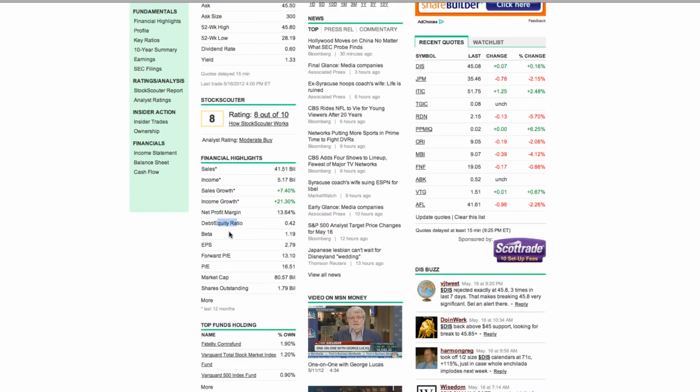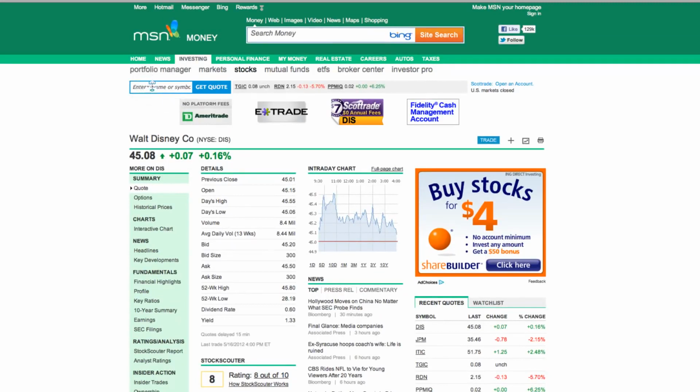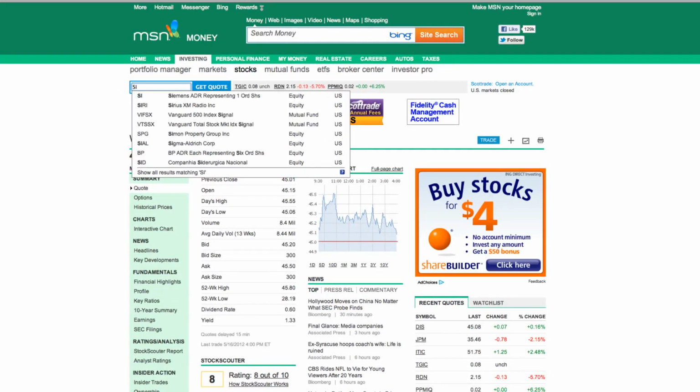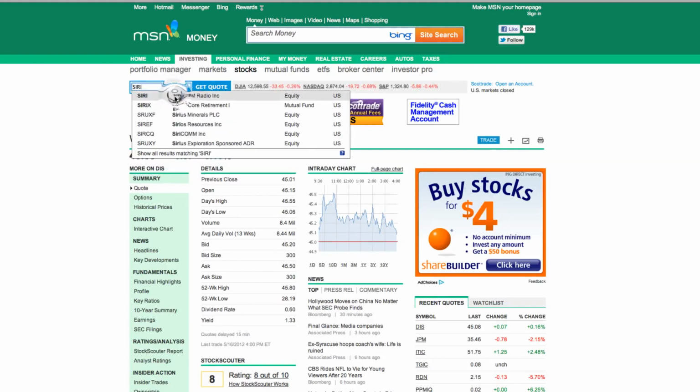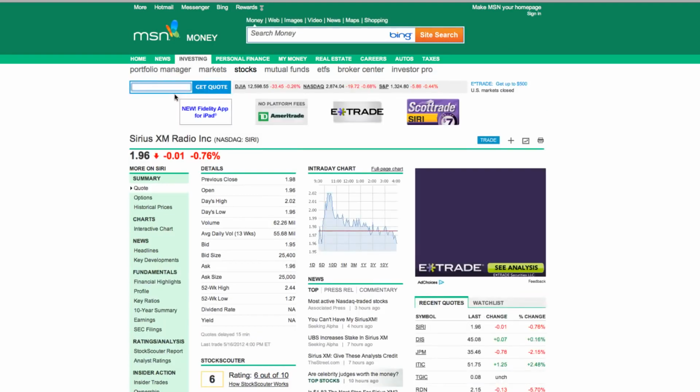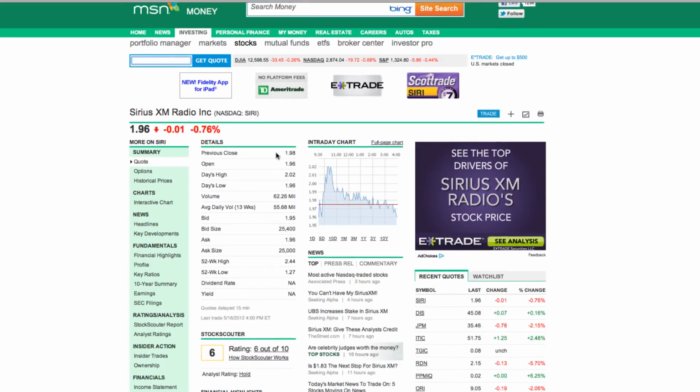So let's go ahead and look at Sirius satellite radio. In order to do that, we're just going to go up to the top. We're going to type in SIRI, which is the ticker for Sirius, and we'll bring them up and look at their debt to equity ratio.